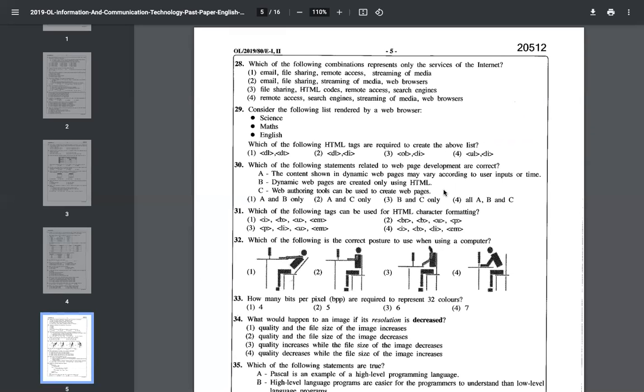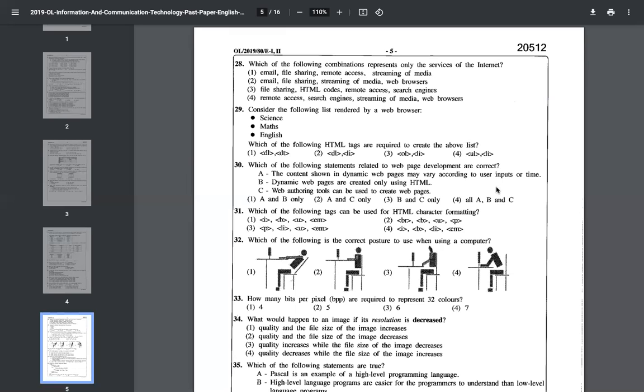Then the next one, dynamic web pages are created only using HTML. No, you need JavaScript. Sometimes you need HTML5, JavaScript, PHP for server side. Different technologies are needed for dynamic web pages.